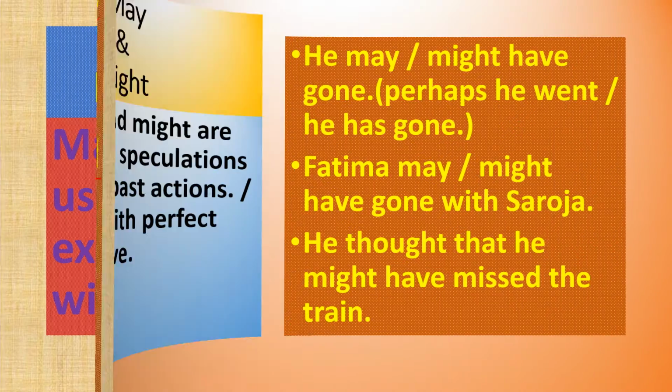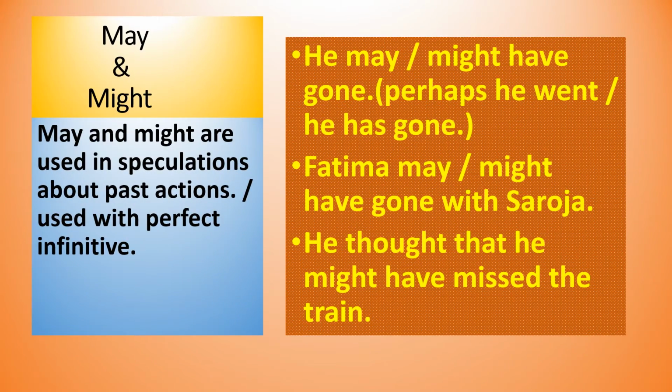Next one, may and might are used in speculations about the past actions. These expressions are used with perfect infinitives. Observe these examples. He may have gone or might have gone. This is called perfect infinitive. What does it mean? Perhaps he went, perhaps he has gone. That is called speculations about past actions.